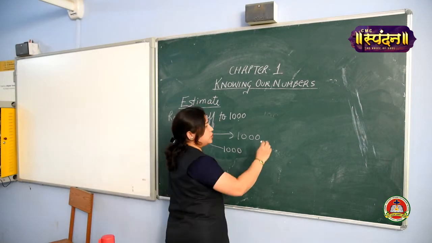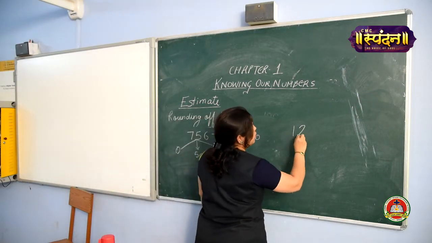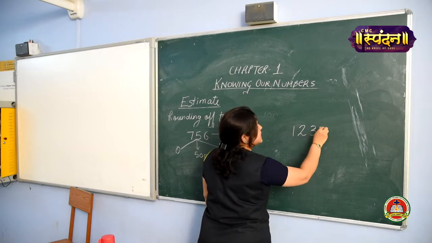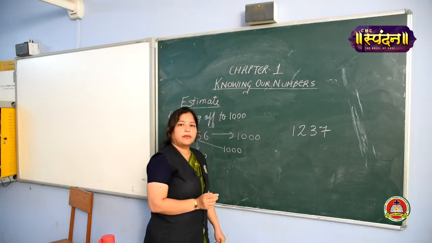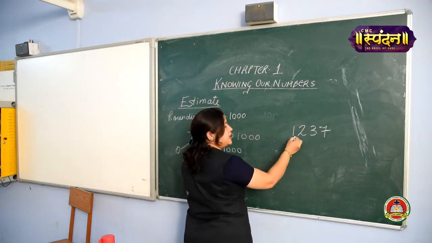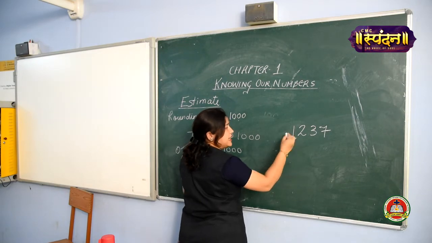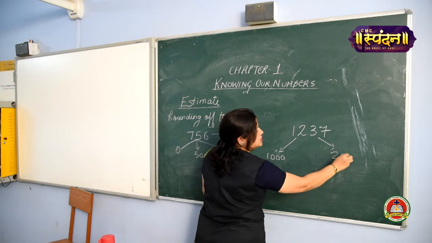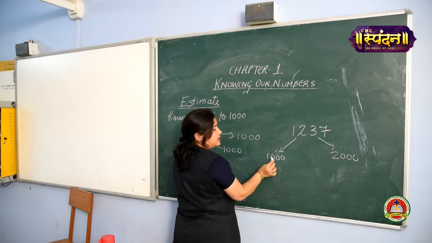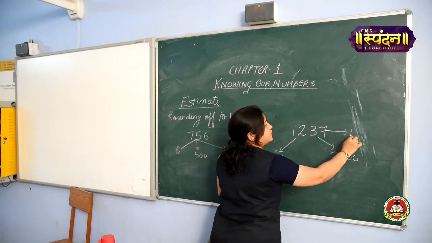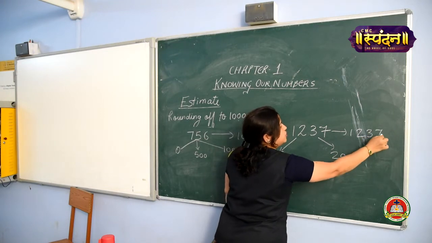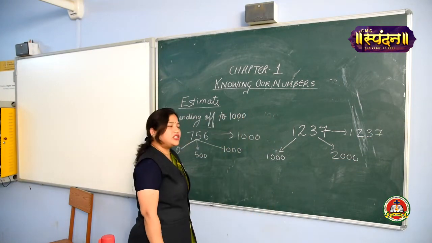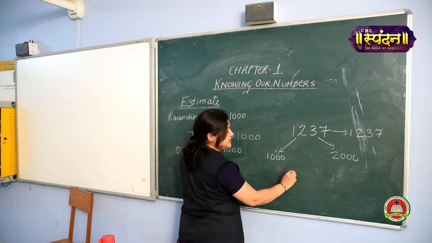One question for you girls. Come on, let's guess. 1237. Yes, this number will be rounded off. It is between 1000 and 2000, and because it is nearer to 1000, this will be rounded off to 1000.